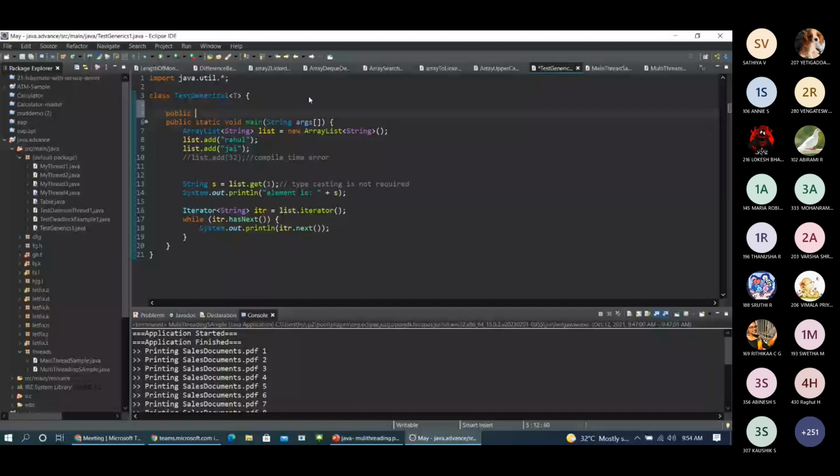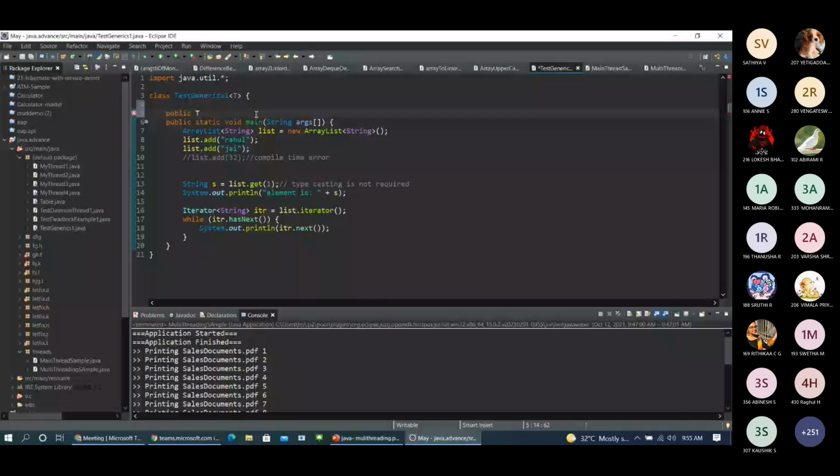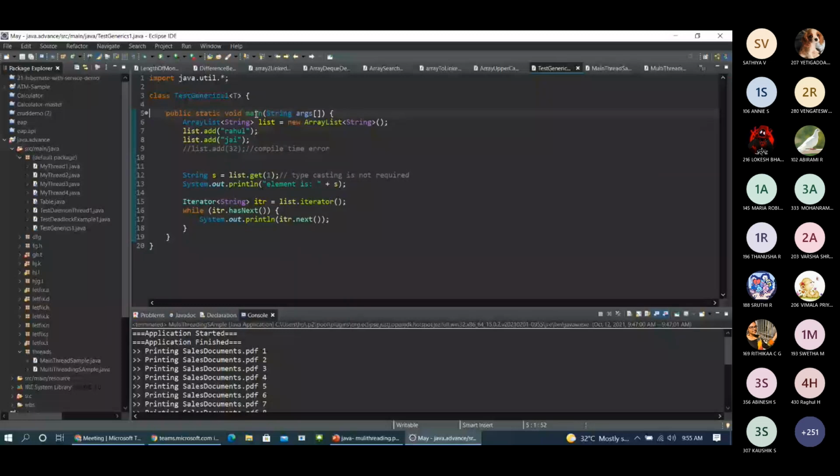It should be string or any other type. There are so many real-time objects, like if you are working with an animal or a dog class, you can specify that this class should have this as a type parameter. So this is how it is happening in real time. We can have generic classes, generic methods, and generic types, like how we have created an object for ArrayList. This is how generics is happening in real time.